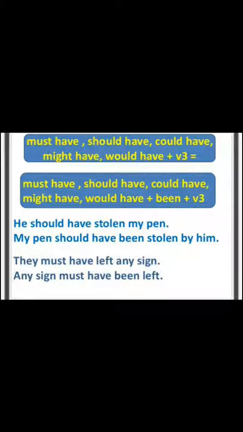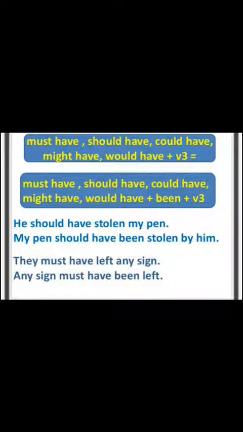He should have stolen my pen. My pen, you know very well, here is the object. So the object you have to bring first in passive voice as a subject. Here my pen will become the subject in passive voice.